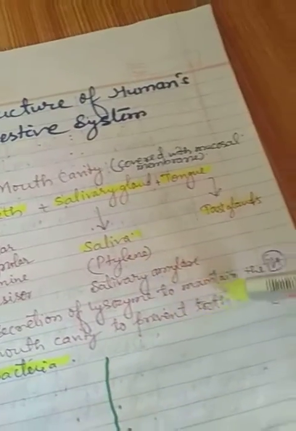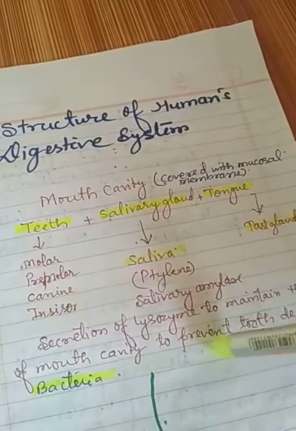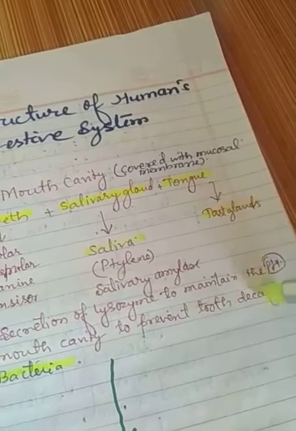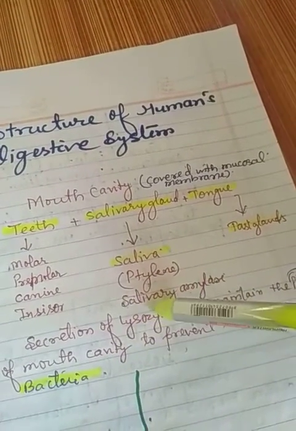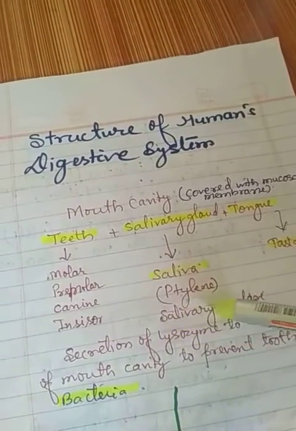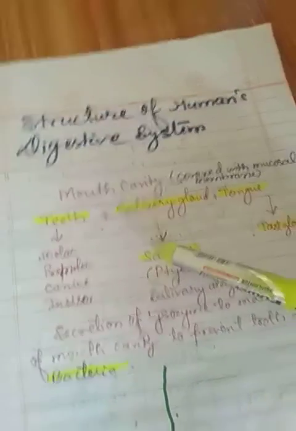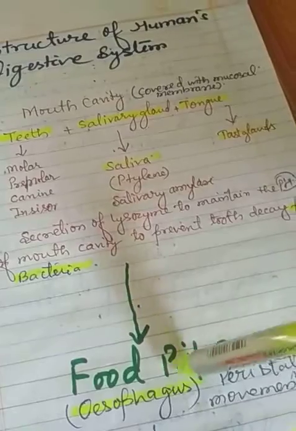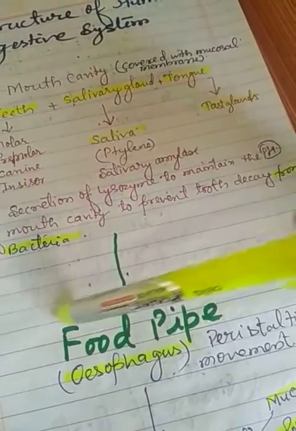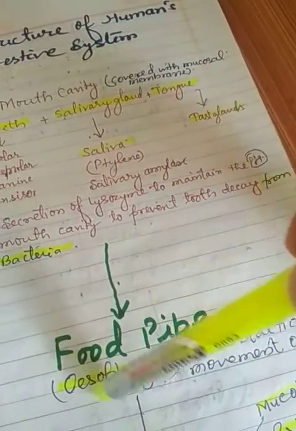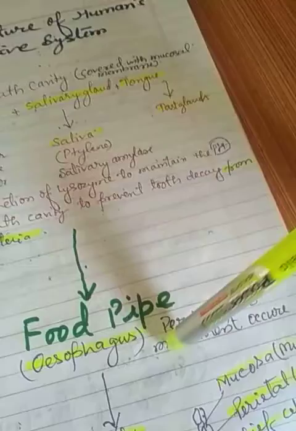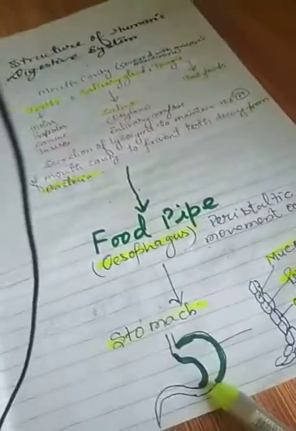Secretion of lysozyme maintains the pH in the mouth cavity to protect teeth from decaying due to bacteria. So lysozyme is also secreted inside the mouth cavity along with the salivary amylase that is present in the saliva. Now from the mouth cavity, food goes into the food pipe, the extension of the mouth cavity, which is called the esophagus, and peristaltic movement starts from this esophagus and it leads to the stomach.